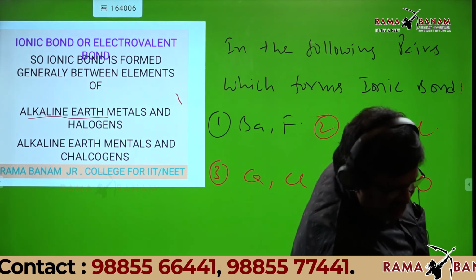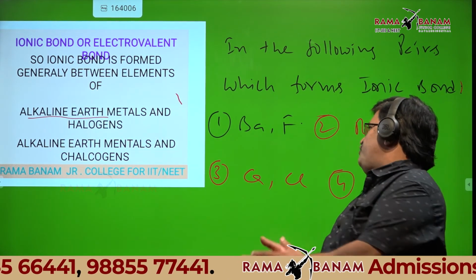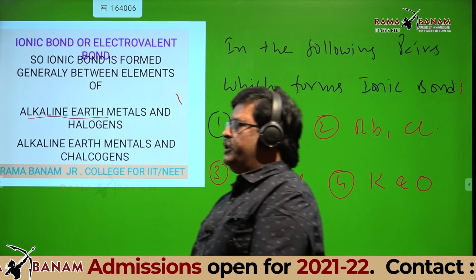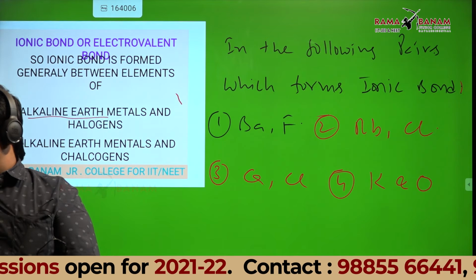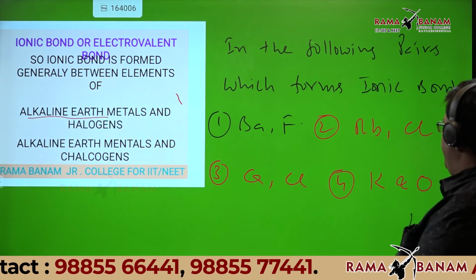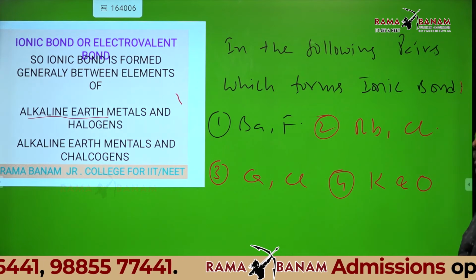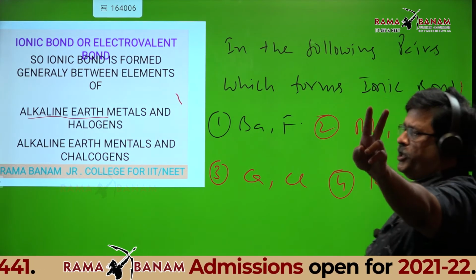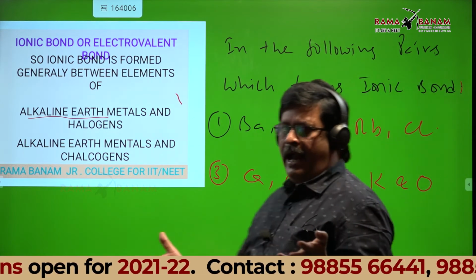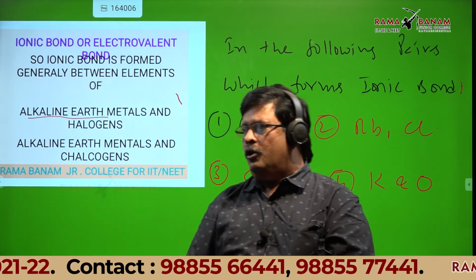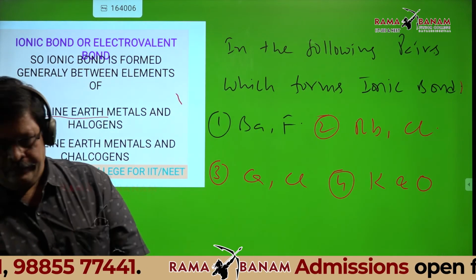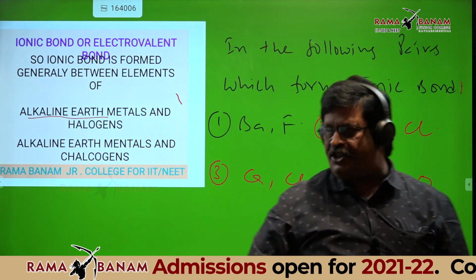In the following pairs, which forms ionic compound? I gave 4 pairs. First pair, barium and fluorine; second pair, rubidium and chlorine; third pair, calcium and chlorine; fourth pair, potassium and oxygen. I will give 2 minutes time to you all. You identify which pair forms ionic bond and you should tell the reason also.